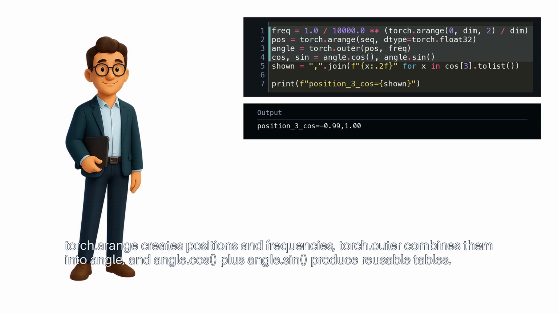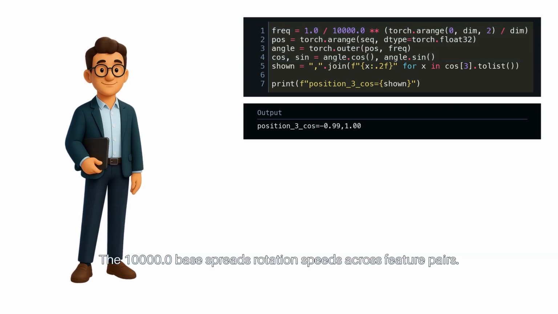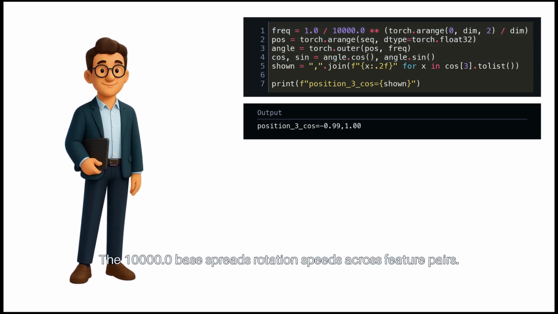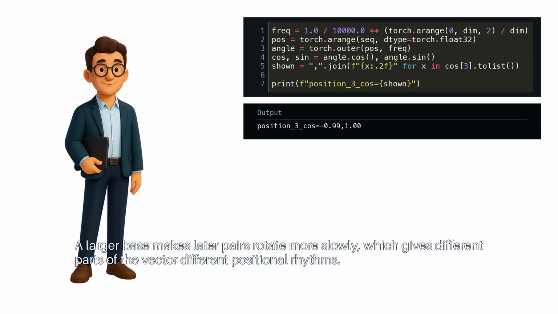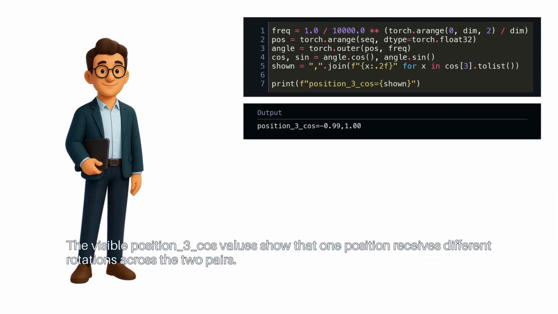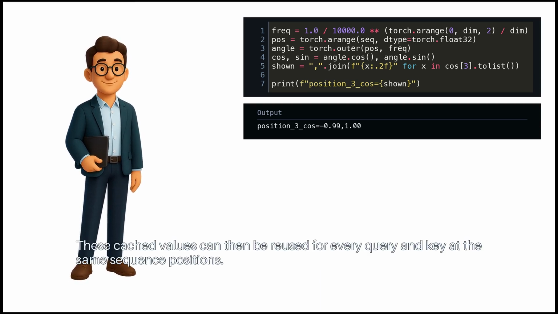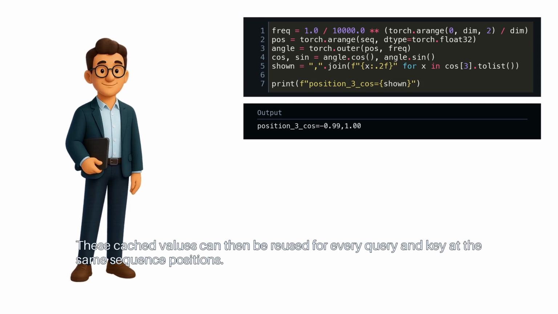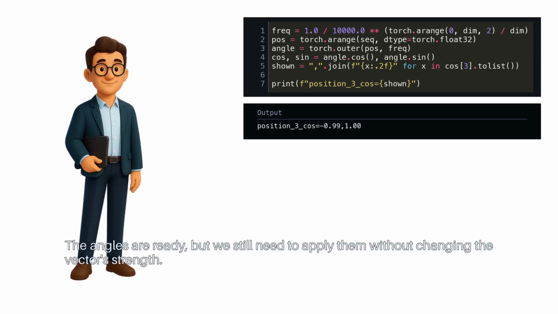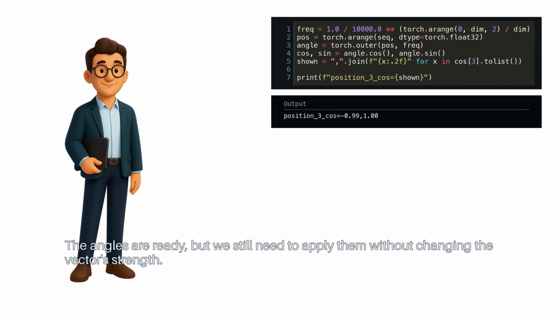torch.arange creates positions and frequencies. torch.outer combines them into angle, and angle.cos plus angle.sin produce reusable tables. The 1000.0 base spreads rotation speeds across feature pairs. A larger base makes later pairs rotate more slowly, which gives different parts of the vector different positional rhythms. The visible position 3 cos values show that one position receives different rotations across the two pairs. These cached values can then be reused for every query and key at the same sequence positions. The angles are ready, but we still need to apply them without changing the vector strength.